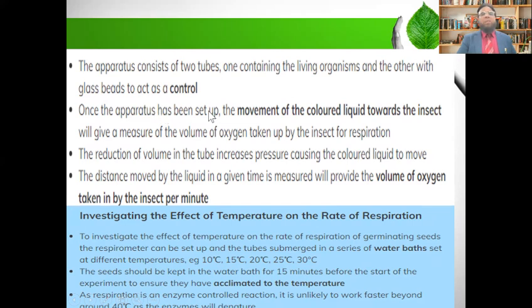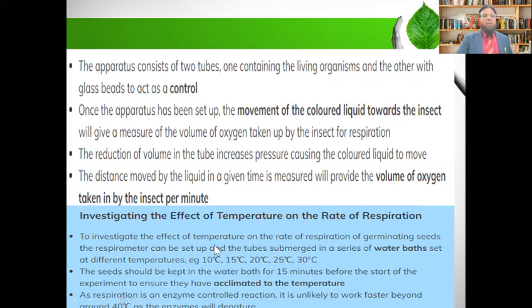Once the apparatus has been set up, the movement of the colored liquid towards the insects will give a measure of the volume of oxygen taken up by the insects for respiration. The reduction of volume in the tube changes the pressure, causing the colored liquid to move. The distance moved by the liquid in a given time is measured, and will provide the volume of oxygen taken in by the insects per minute.